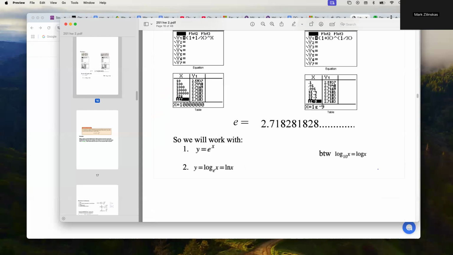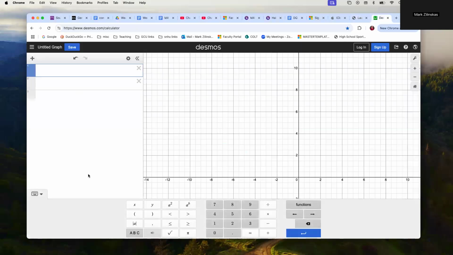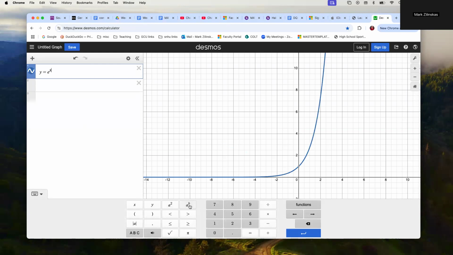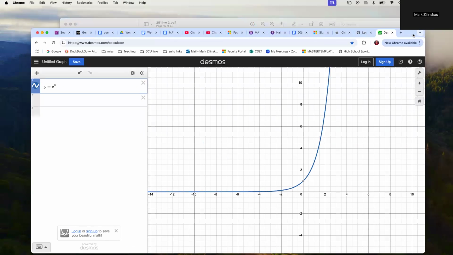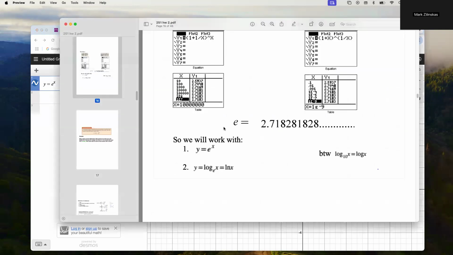I guess I can come over here to my Desmos, and if I type y equals, and I can type in the letter e from my keypad and raise it to the x power, you can see that that's just an exponential, with a base greater than 1, right? So it goes through the point (0, 1) and it increases like that. And we have a horizontal asymptote in this direction of y equals 0, just like we said in the other video.